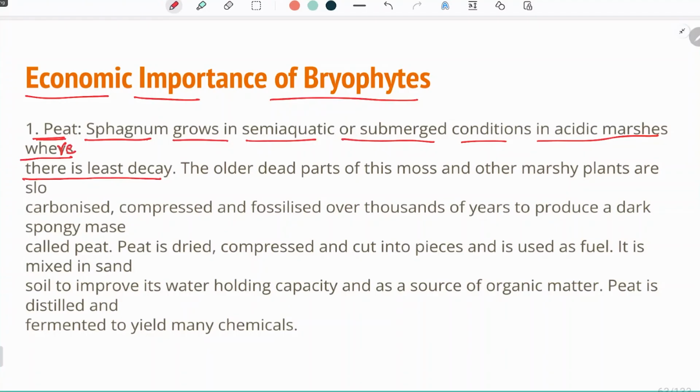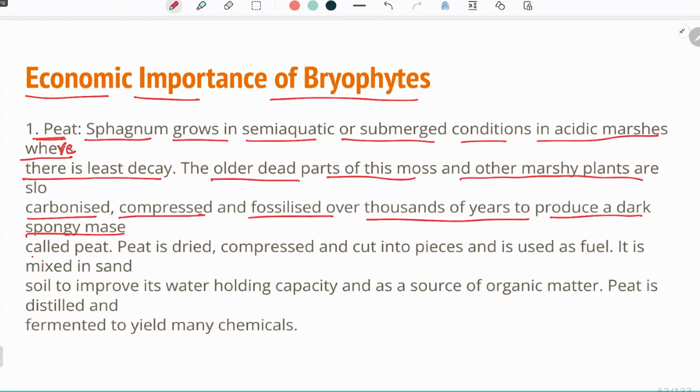So sphagnum is a bryophyte which grows in semi-aquatic or submerged conditions in acidic marshes, where there is marshy area. Wherever there is marshy area, the sphagnum grows and the decay is delayed. The older dead parts of this moss and the other marshy plants are carbonized, compressed, and fossilized over thousands of years to produce a dark, spongy mass called peat.